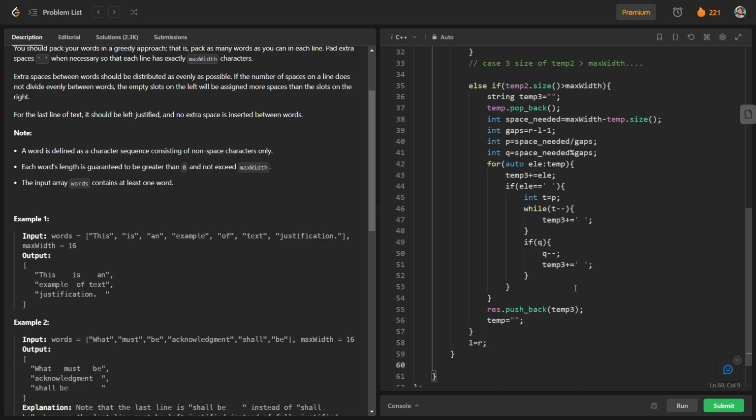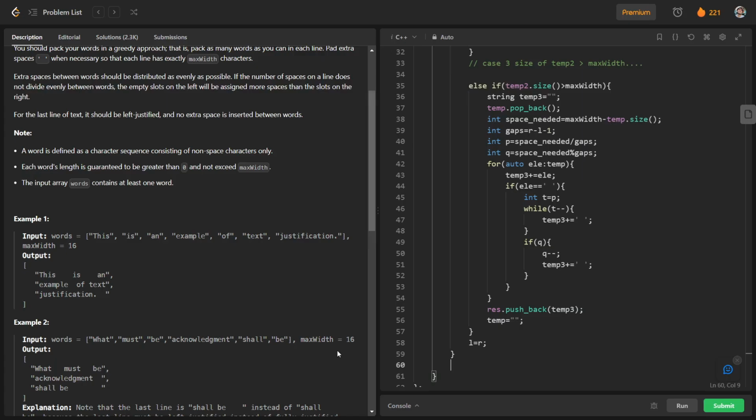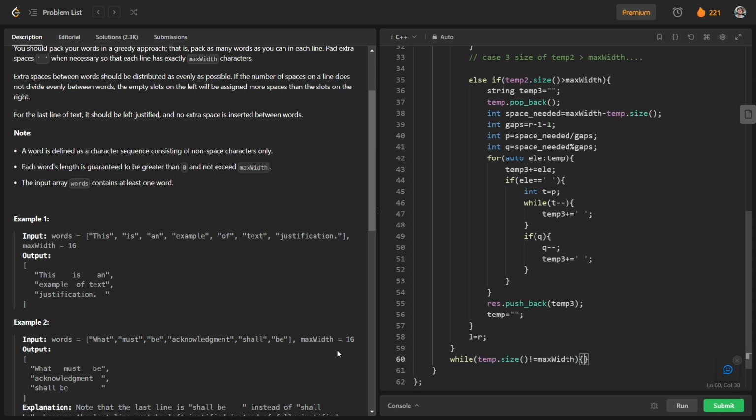And talking about our final case, for the last line, you can see that we will add extra spaces until the size of this string is equal to max width. So that's what we will do. So while temp dot size is not equal to max width, we will add extra spaces.